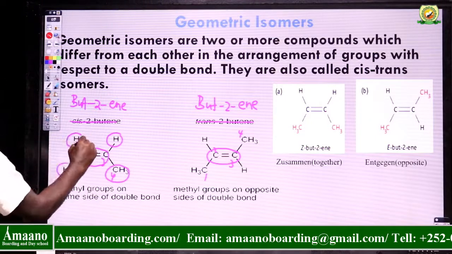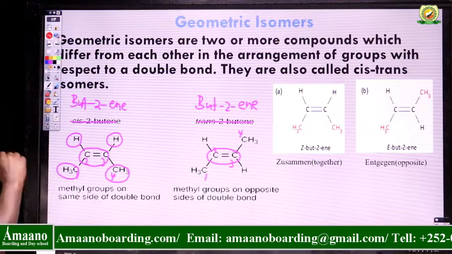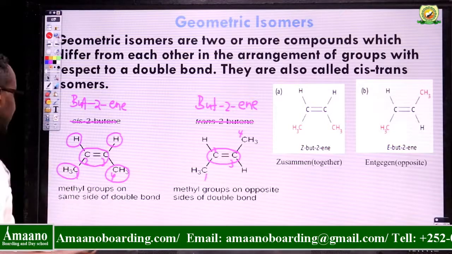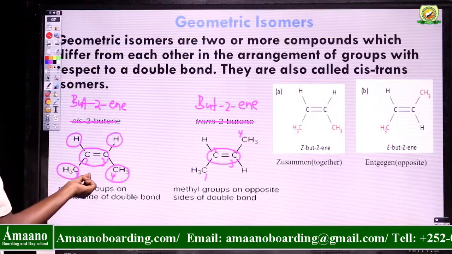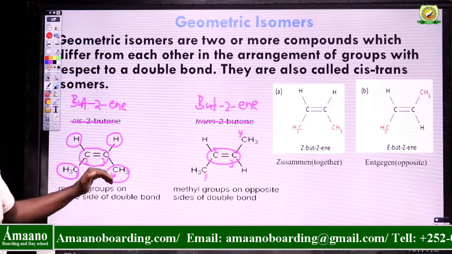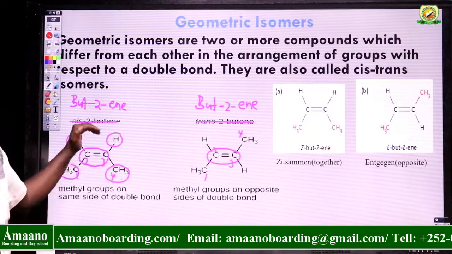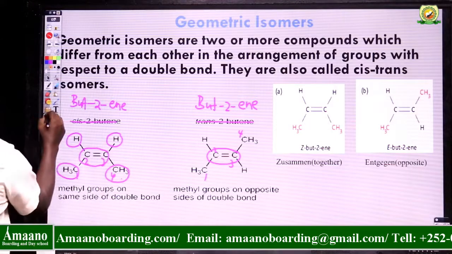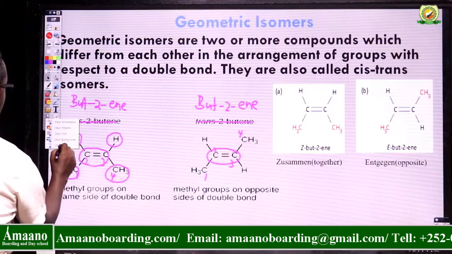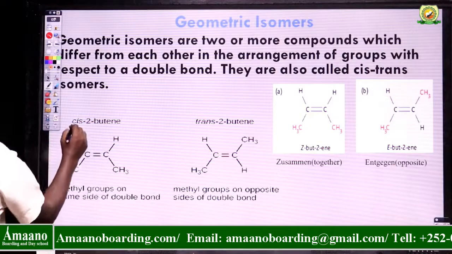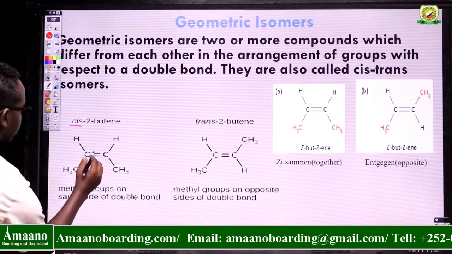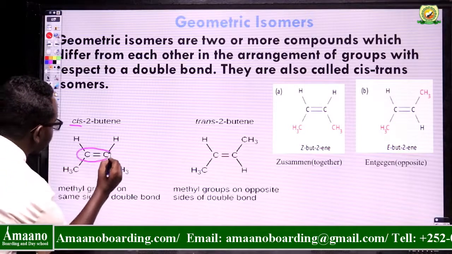So consider the methyl group attached to your base. The base is carbon double bond carbon. The methyl group is on the same side. If these methyl groups are on the same side, you can say below the double bond or below the base, or above the base, you can simply say it is cis.